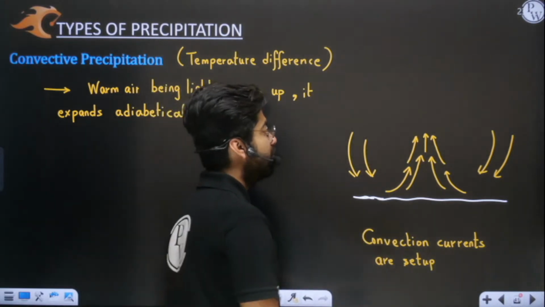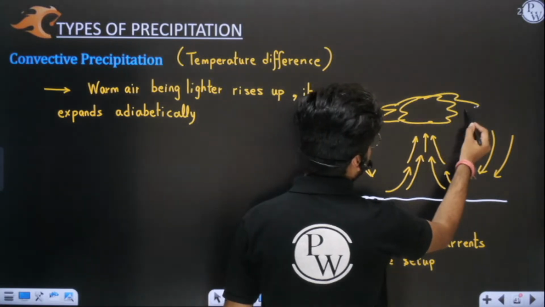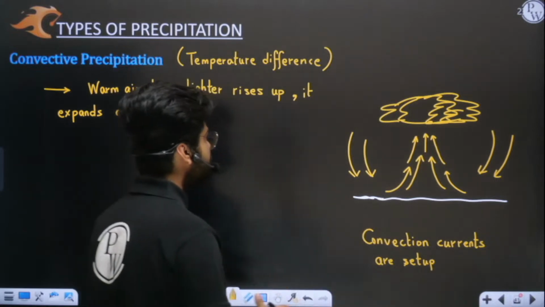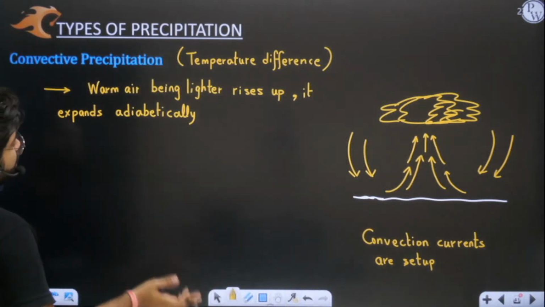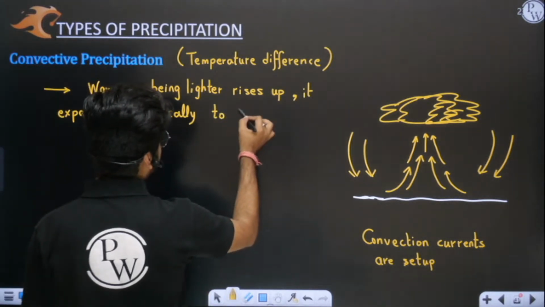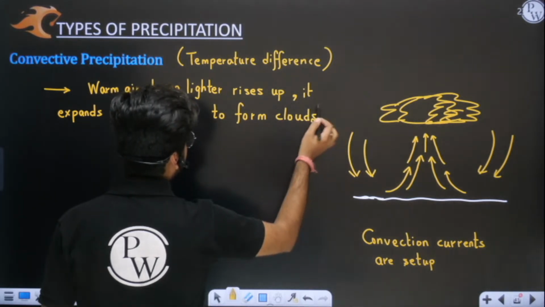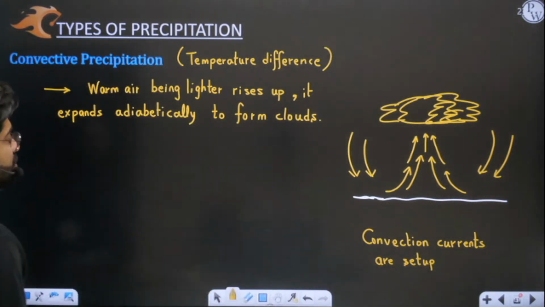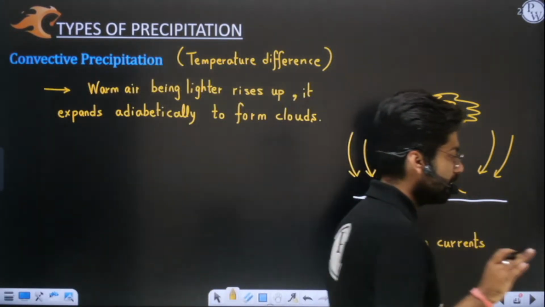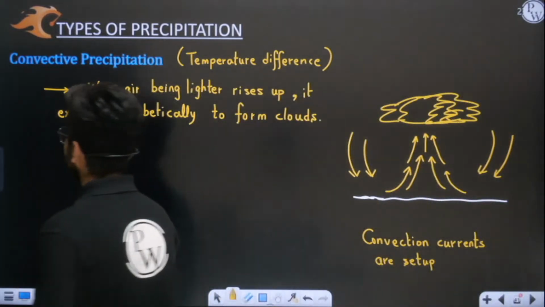And when temperature goes down, you will see clouds start to form. You will see clouds start forming in this area. Yes or no? So when this warm air which is lighter rises up, it expands adiabatically to form clouds. And obviously you all know clouds are nothing but a form of condensation, a form of precipitation. Is this clear to you? So in this fashion you have convective rainfall.